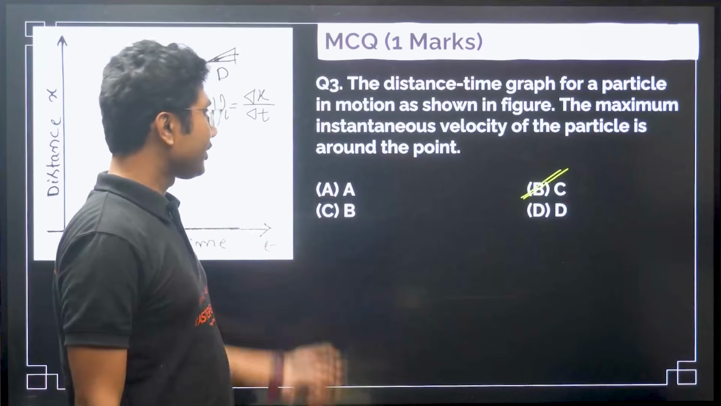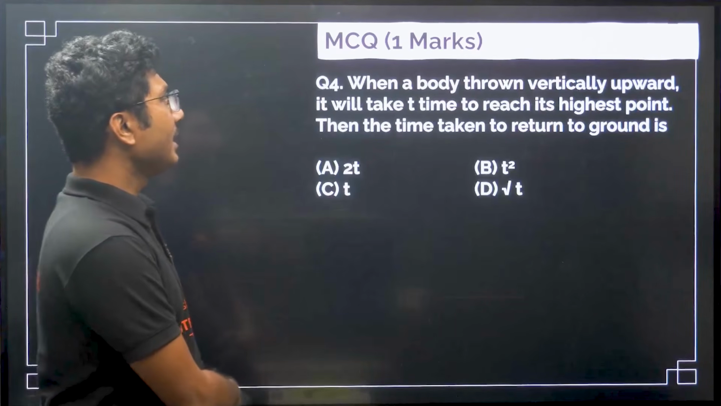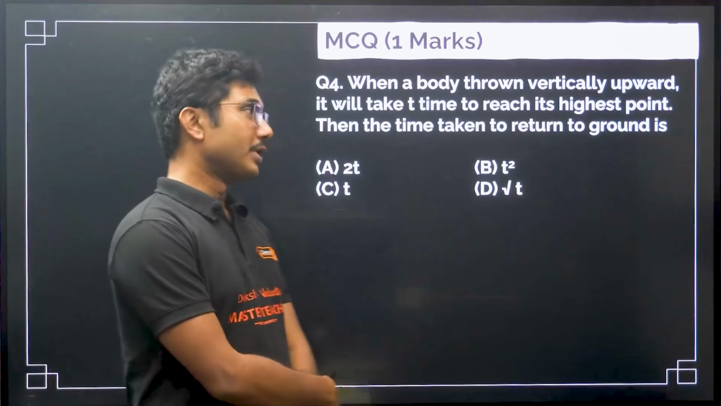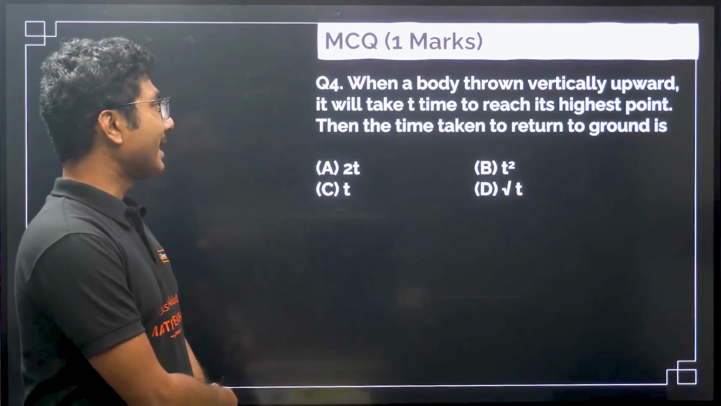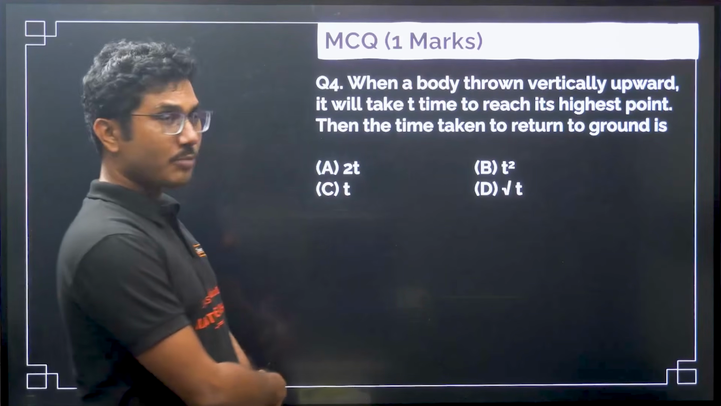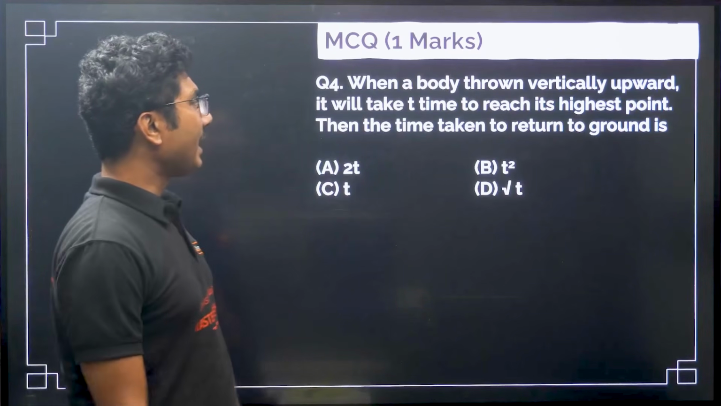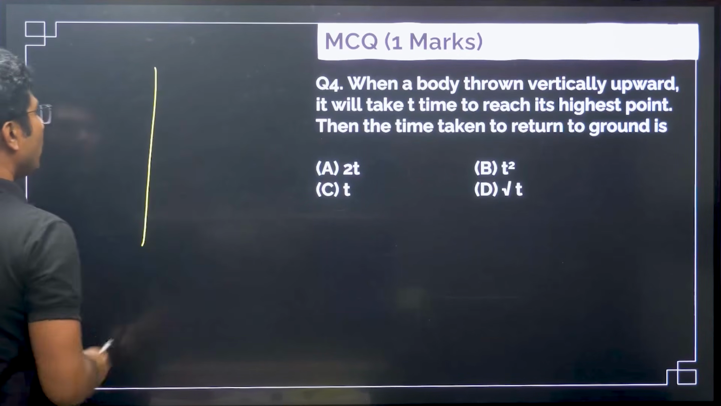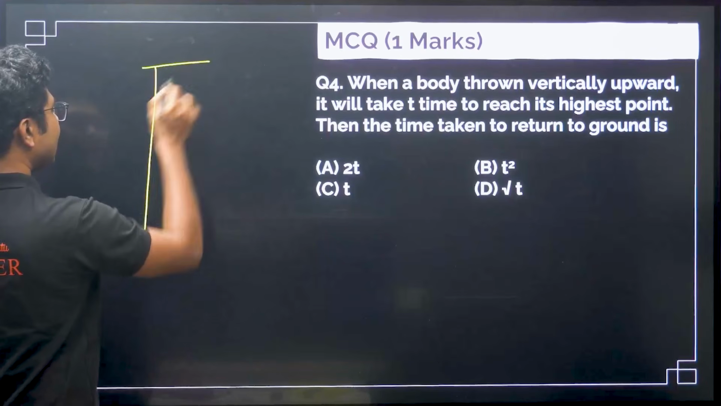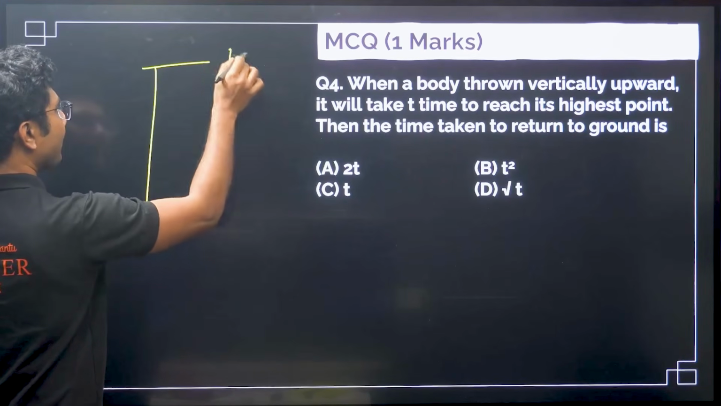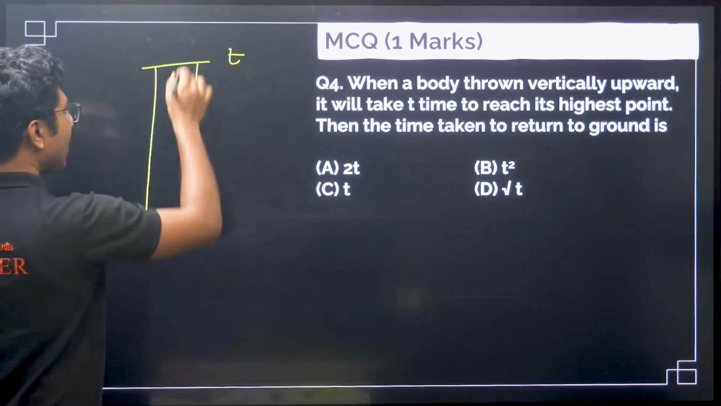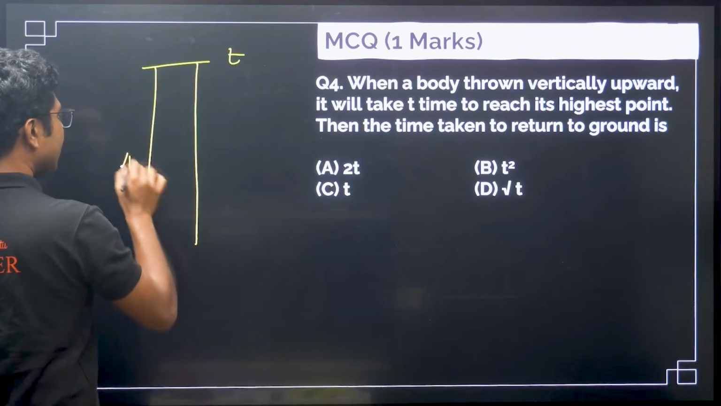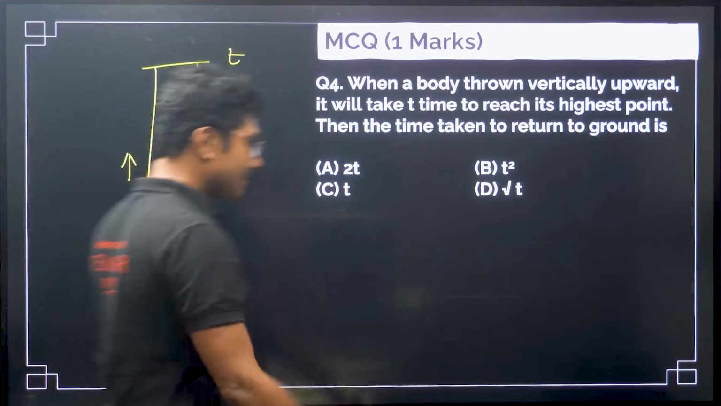Now next question: when a body is thrown vertically upward, it will take time t to reach the highest point, then what is the time taken to return to the ground? So if you throw a body, it goes up and it reaches the top after some time t. So how much time will it take to come back? This is the upward journey, this is the downward journey. Now this is a very, very beautiful thing.